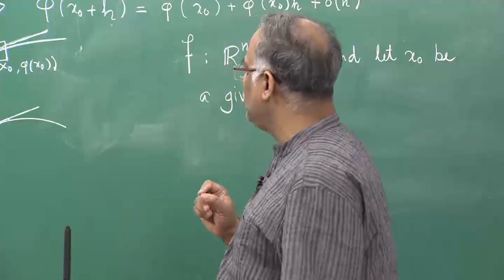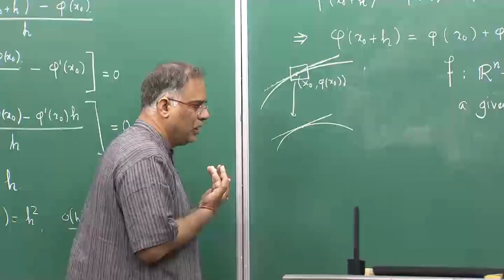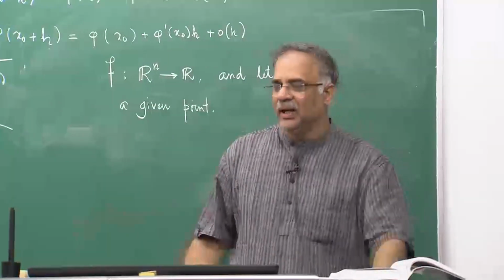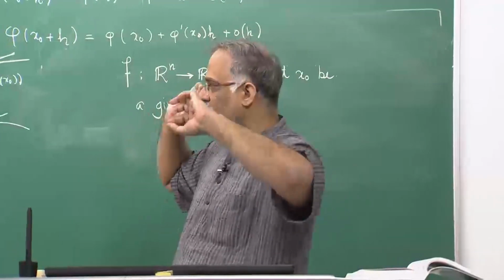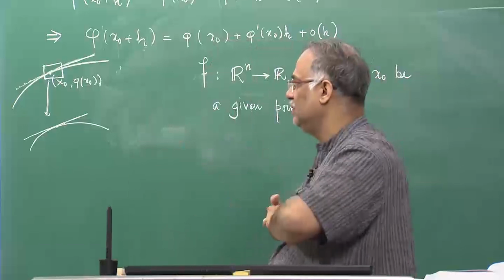If you look at the geometric definition of the derivative of a function of one real variable, it is the slope of the tangent at the point where you are computing the derivative.